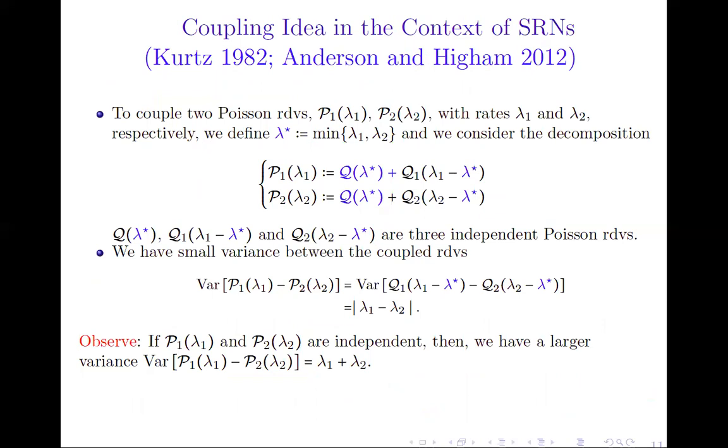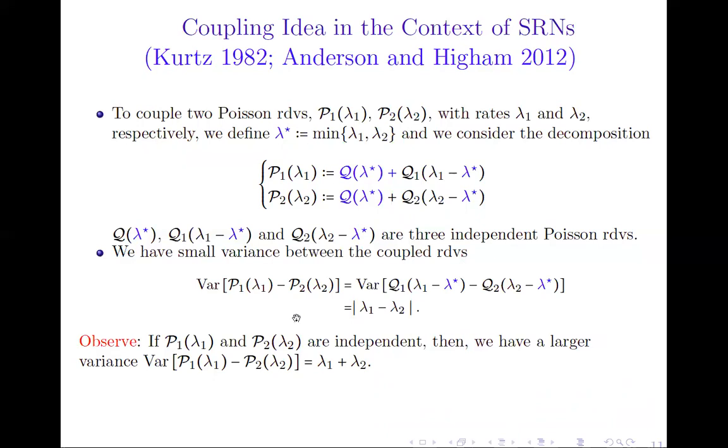As I said earlier, the main challenge when constructing the multi-level estimator is to come up with a good coupling. And the coupling idea in the context of stochastic reaction networks is based on a simple idea on how to couple two Poisson random variables. As an illustration, let's say that we want to couple two Poisson random variables, P1 and P2, with the corresponding rates lambda 1 and lambda 2. Then the idea is to decompose these two Poisson random variables as a sum of a common Poisson random variable with a rate equal to the minimum between the two rates plus some correction terms involving independent Poisson random variables.